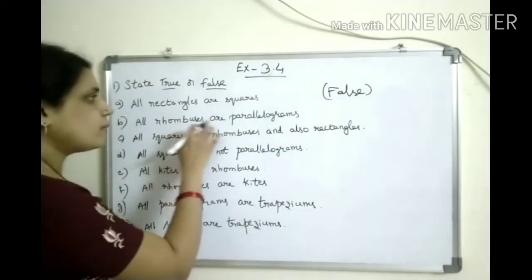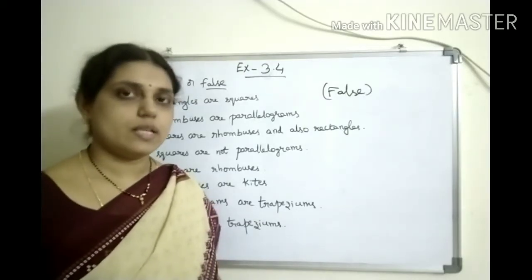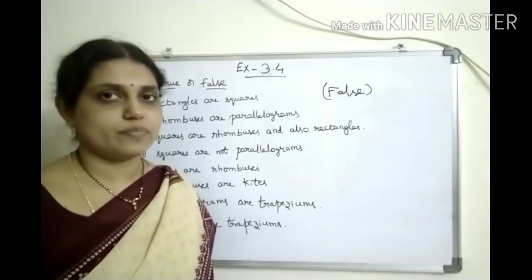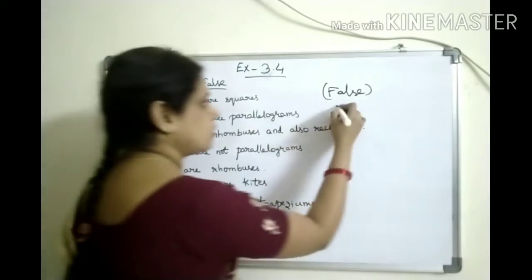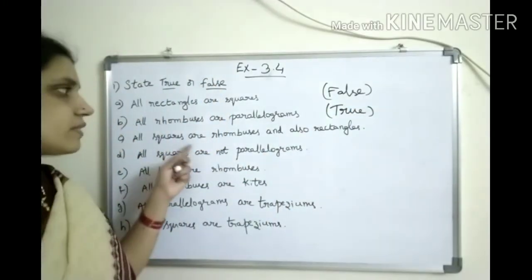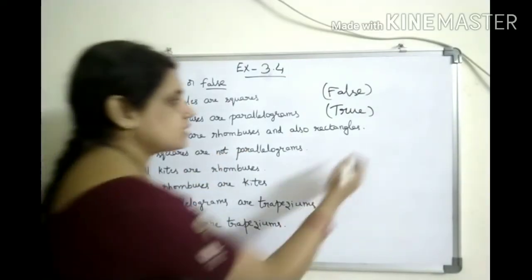Next, all rhombuses are parallelograms. Definitely. How it is? In any rhombus, definitely the two pairs of opposite sides are parallel. That is the basic property of parallelogram. That's why all rhombuses are parallelograms. That is true. Next one, all squares are rhombuses and also rectangles. Correct. That is also true.